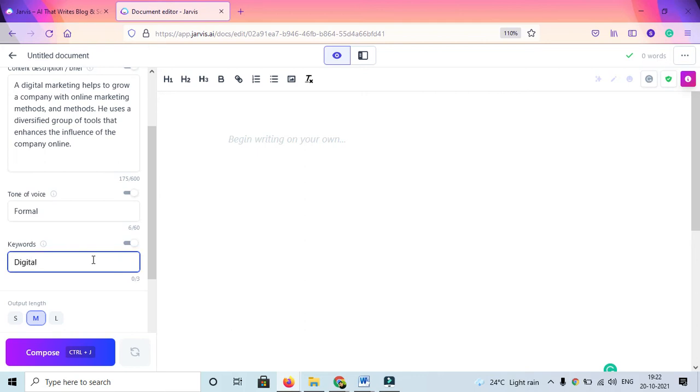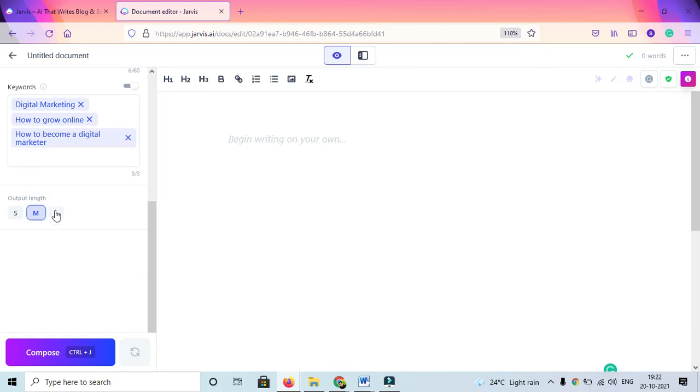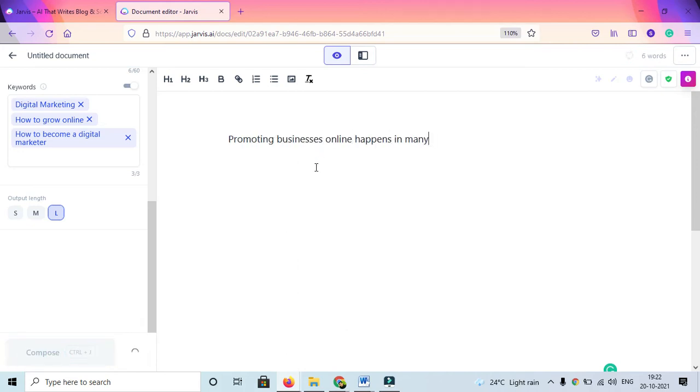For keywords, let's say I want to use digital marketing, then how to become, then how to grow online. These are the keywords I am going to use, or let's say I'll keep it better: how to become a digital marketer. So now after you have filled up all of these options, for output length, let's say longer. Now we shall try to compose this, and once we compose this, we'll have a look at what kind of content is coming up.